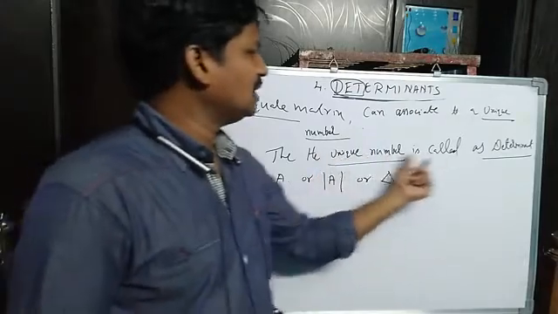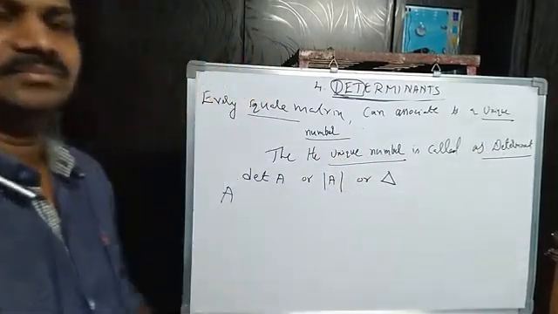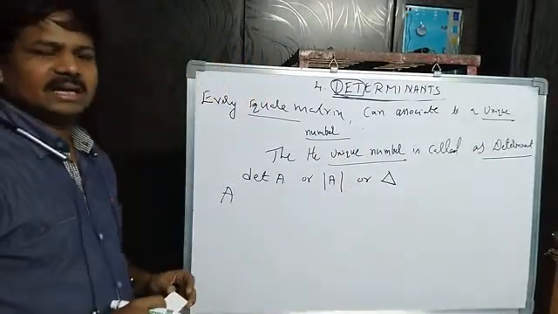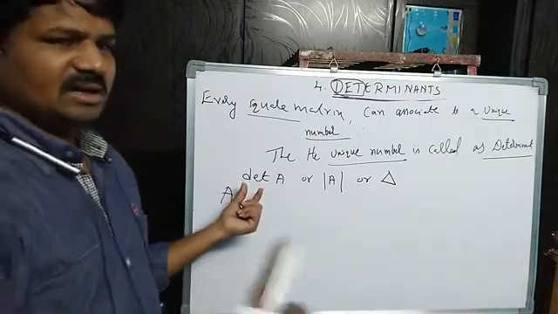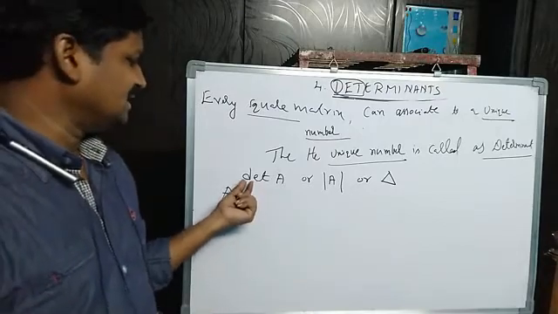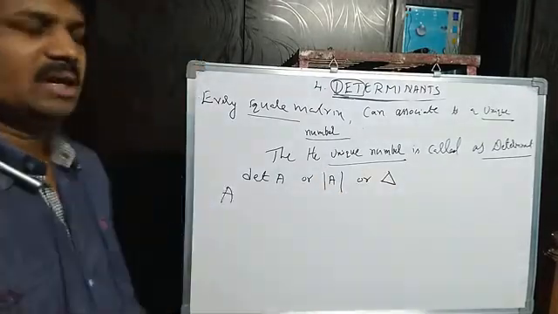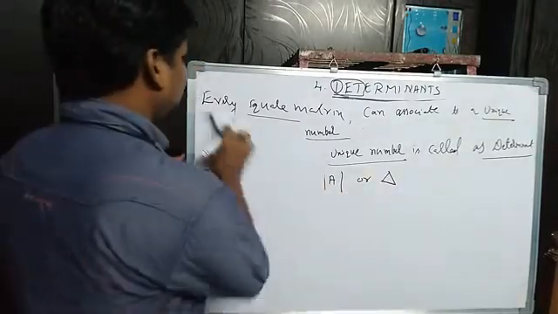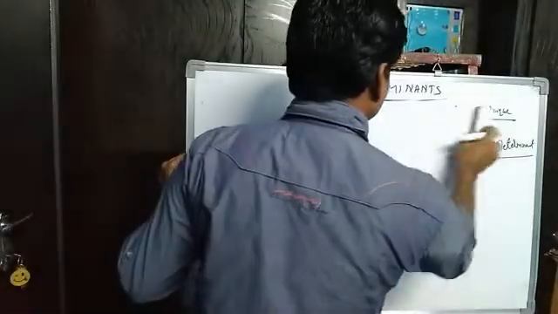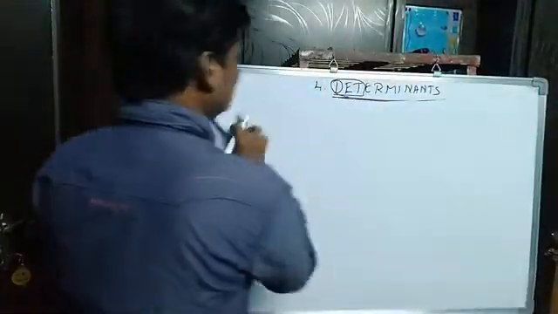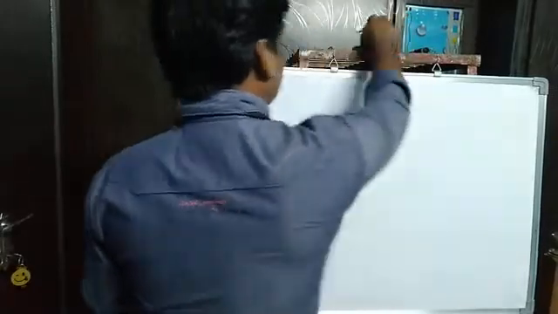Then that number is called a determinant. And generally we denote it by det A or delta. Remember this one. It is about the determinant of a square matrix.